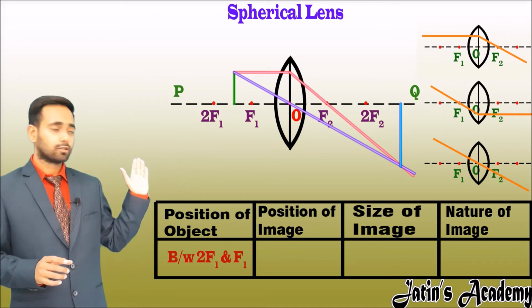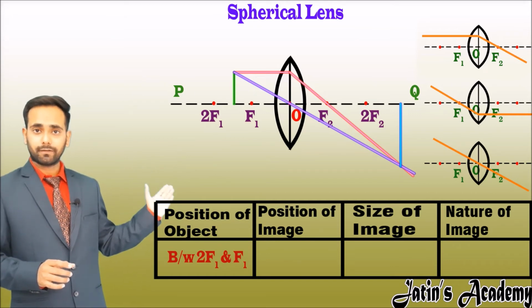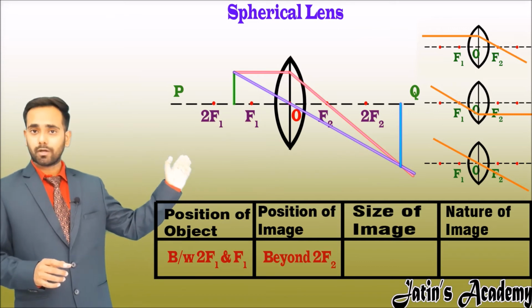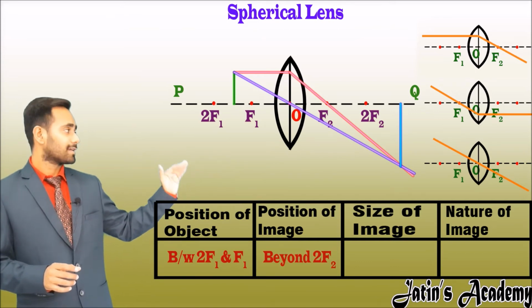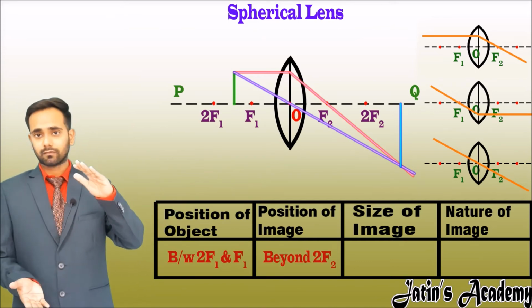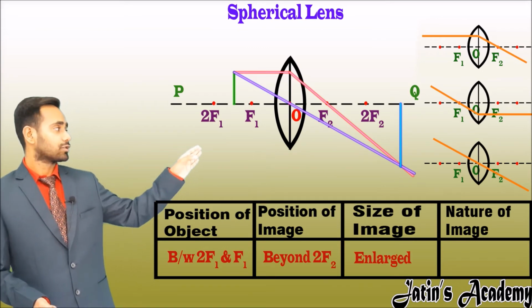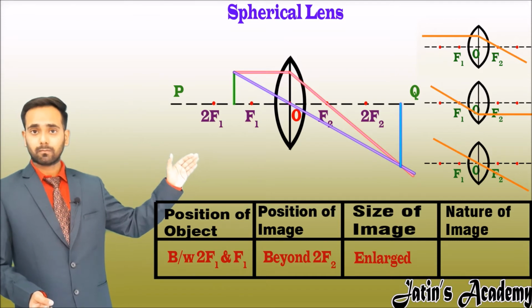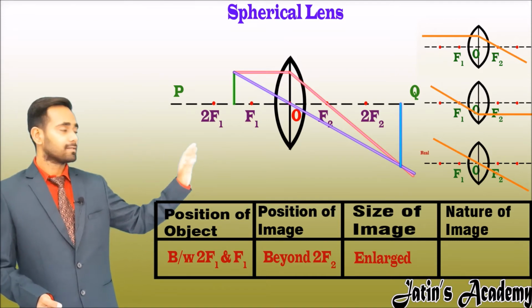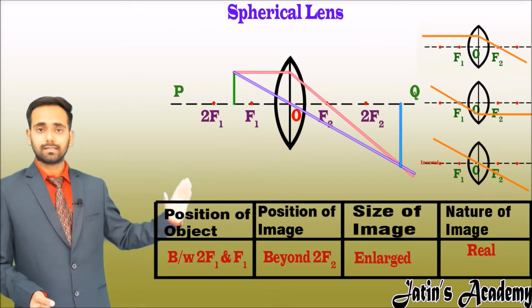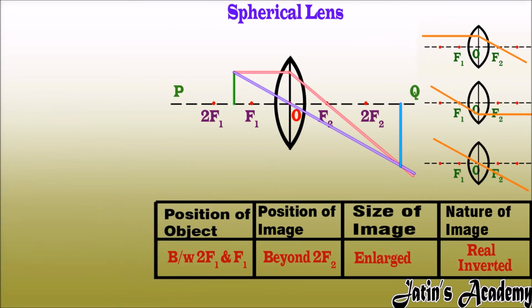So here the object position is between f1 and 2f1. The image position is beyond 2f2. The size of image is larger than the size of the object, so in large view. And the nature of image is, the image is formed on the right side means real image, and it is below the principal axis, so nature is real and inverted.